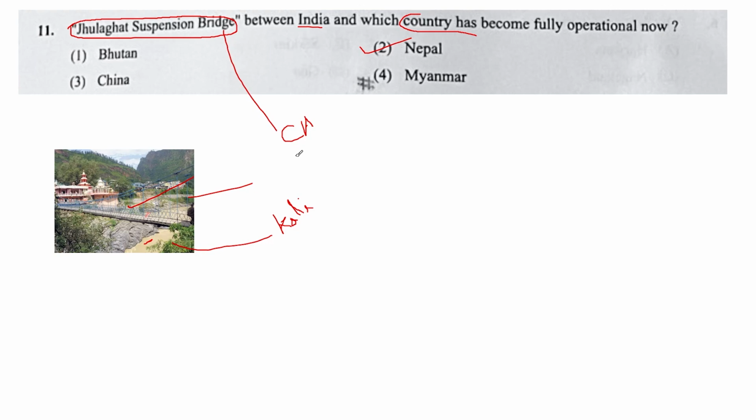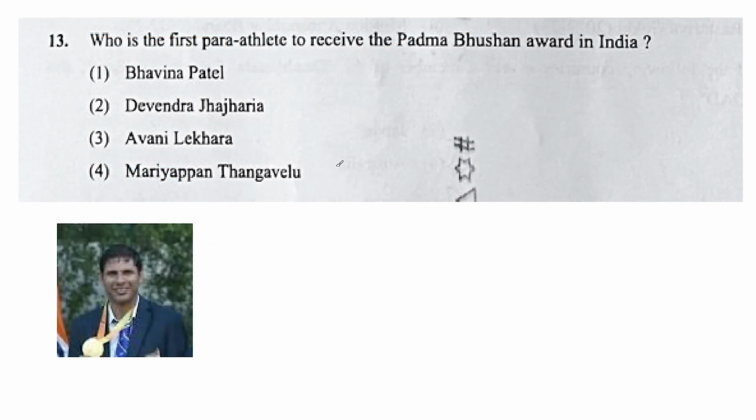So let's come to the next question. Who is the first para athlete to receive the Padma Bhushan? So he is a para athlete, and he has received the Padma Bhushan award in India. What is his name? His name is Devendra Jhajharia.